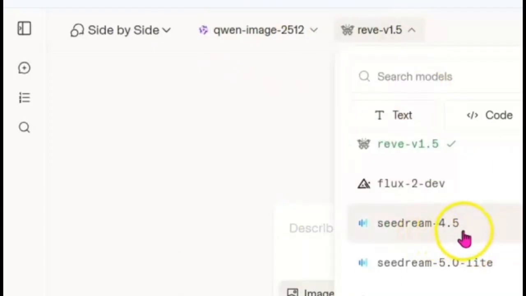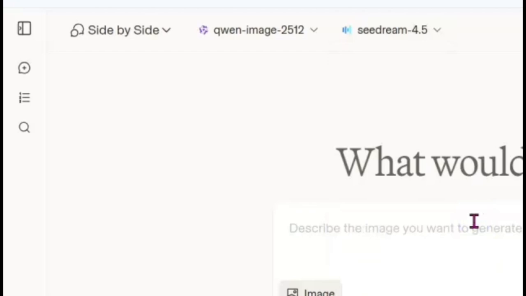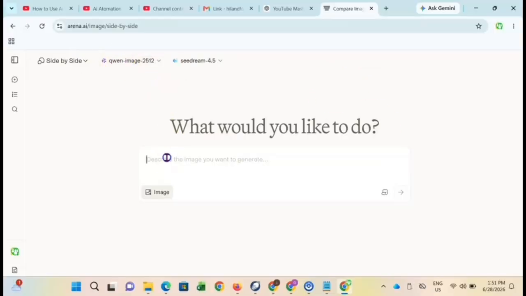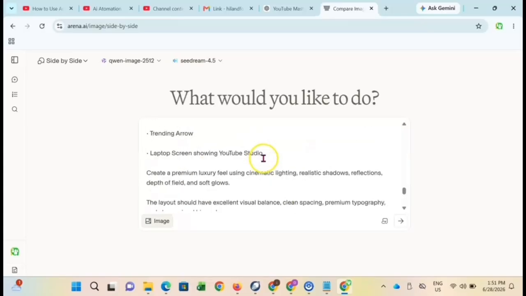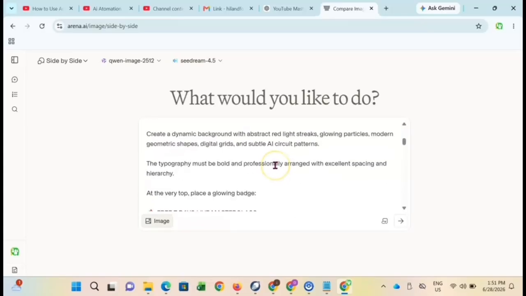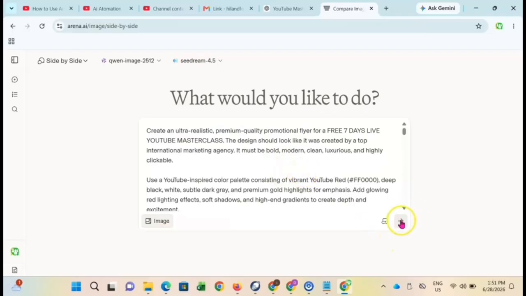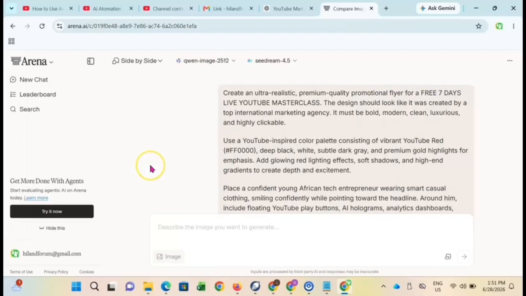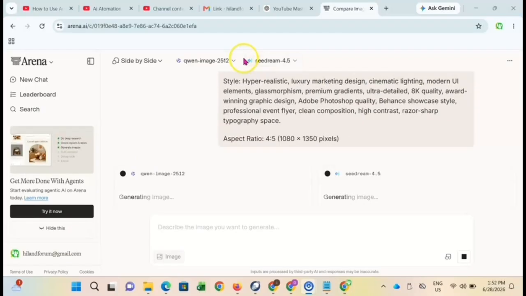Once you click on side by side, you have the option to use two different AI apps, okay, to generate your image, or if the video you are generating is the same thing. I'm going to go ahead and paste the prompt that we collected from ChatGPT here. Then you want to go through it. Like I said, you can always make edits. Now you click on this arrow sign, and then you're going to use these two AI platforms that we picked. So it's going to do it side by side.